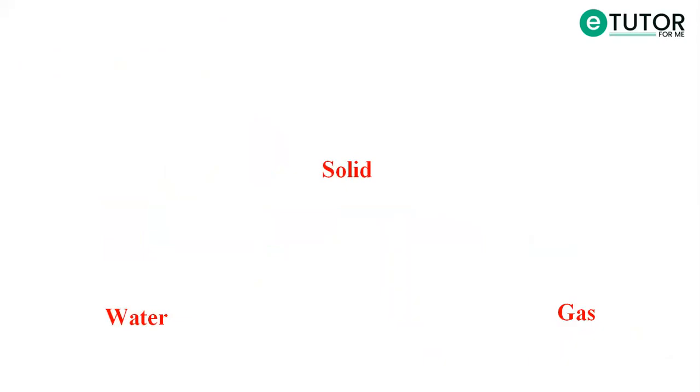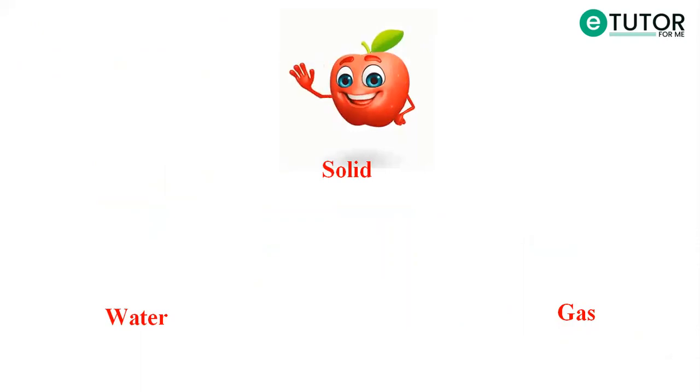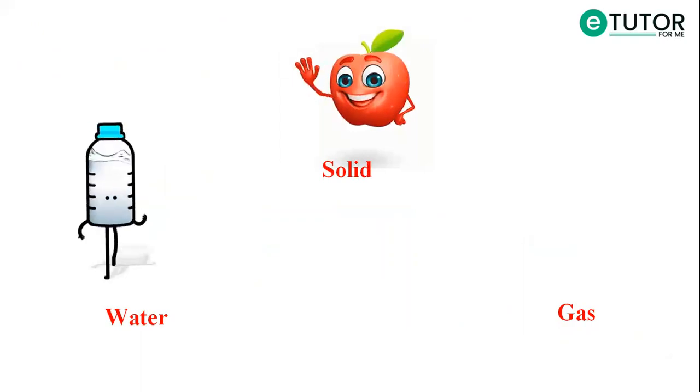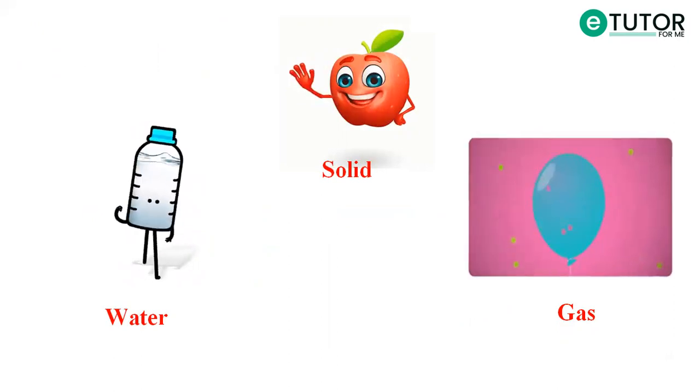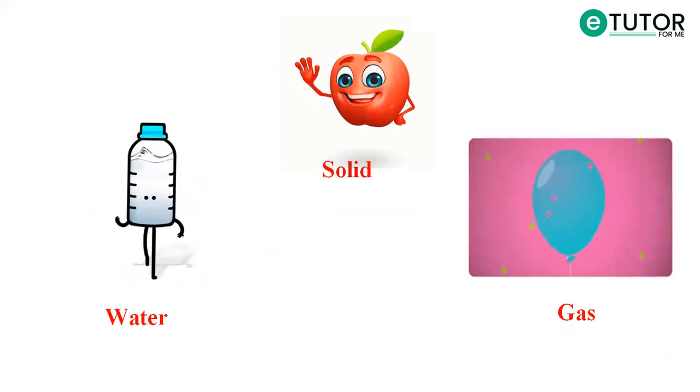Let's see examples of solid, liquid, and gas states of matter. I will give you one example of each. We can see that this apple is a solid state of matter, whereas the bottle which contains water is the liquid state of matter, and a balloon which has air inside it is a gas state of matter.